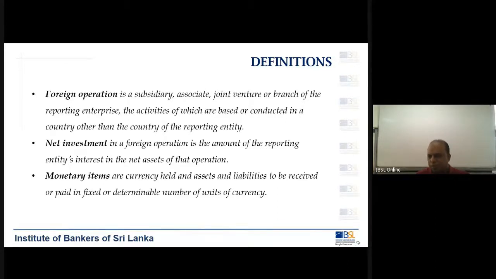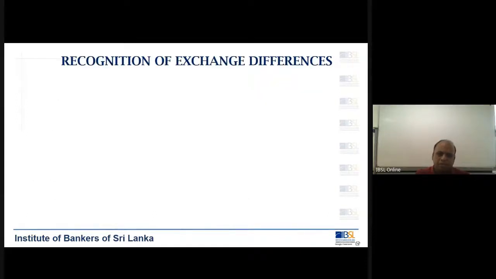So what you are doing is actually either you are paying or receiving a certain number of units of currency. If you pay $5,000 for a particular product, then you are paying 5,000 units of that currency. Okay. So that is what is known as monetary items.